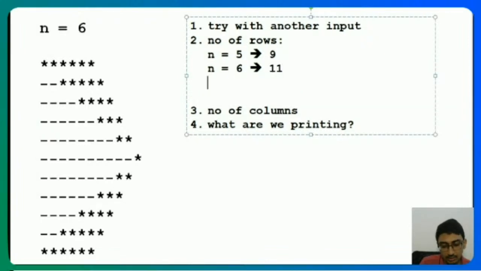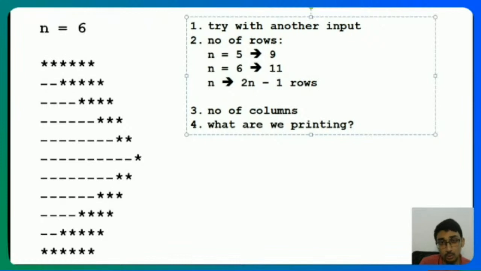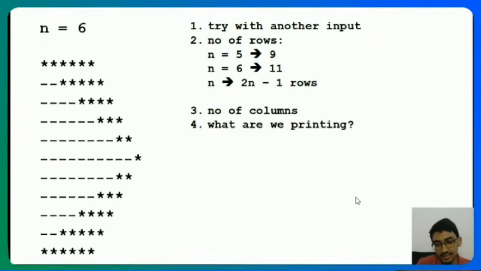Which means that for any given n, I am having 2n minus 1 rows. Now, the moment you have 2n minus 1 rows, you can start understanding that it's a symmetric thing. That means there is a symmetricity. The first half and the second half are sort of symmetric. They have some symmetricity around it.